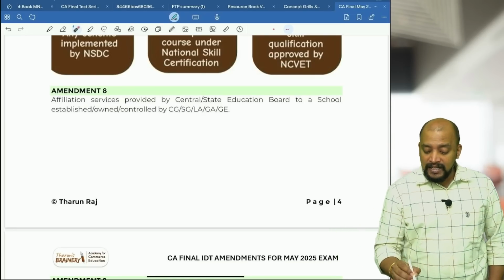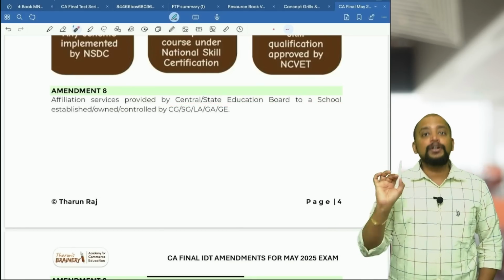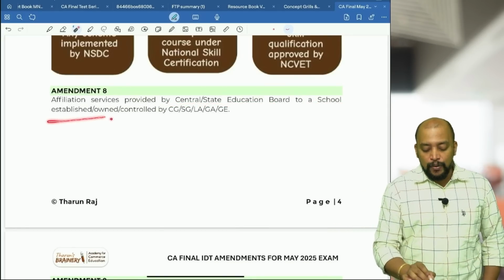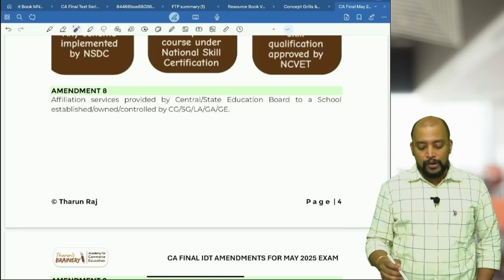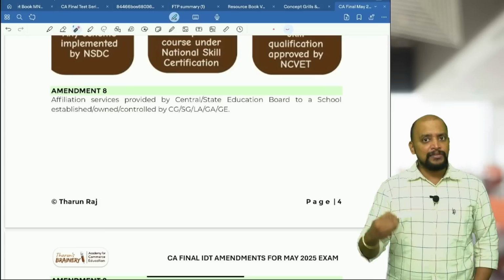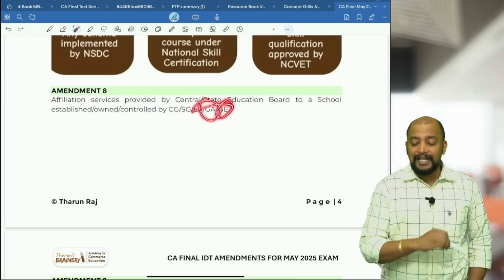Whereas affiliation service provided by CBSE or state education board to a school, only to a school established or owned or controlled, either they can own or they can establish or they can control. Okay, either central government, state government, local authority, government authority or government entity.